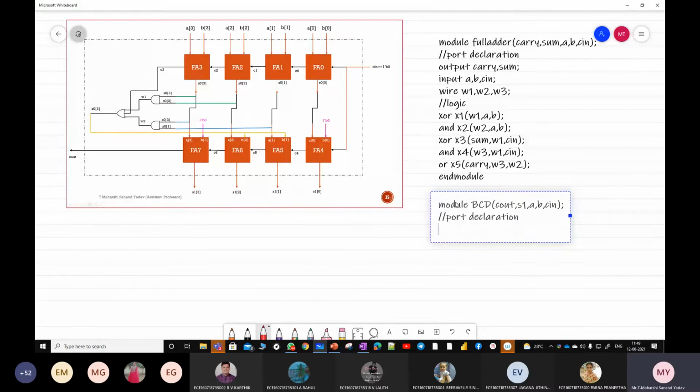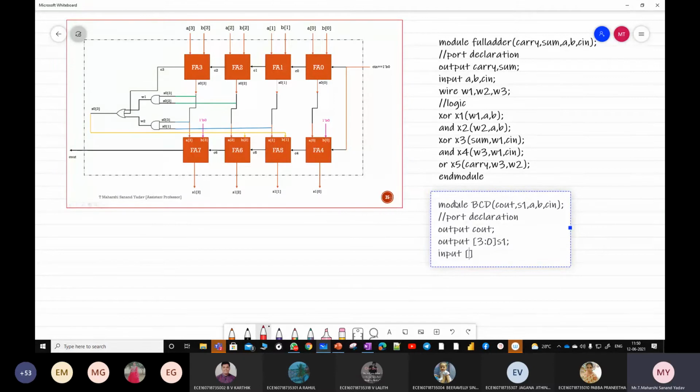Here you tell me. The output is C out. Coming to the other output, you write 3 down to 0, S1. Next, input 3 down to 0, A comma B. And the single input is C in.